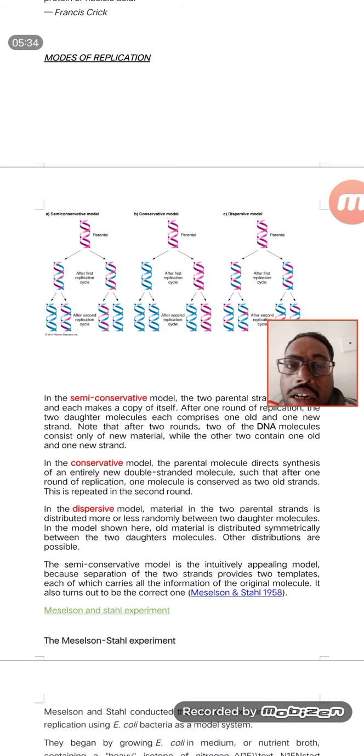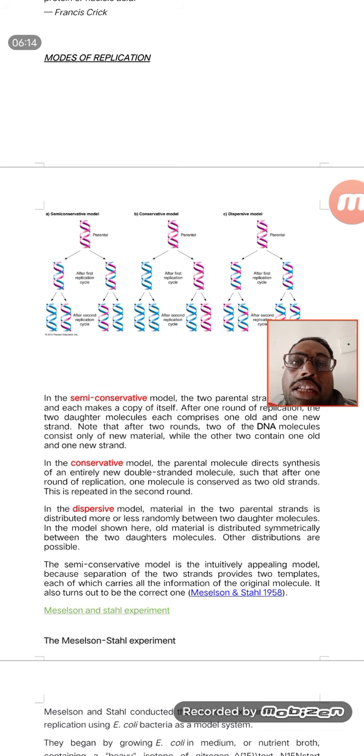If it is a mitotic division, there will be an equal number of chromosomes or equal genetic material, and if it is a meiotic division, there will be only half the genetic material or half the chromosomes. So it is very important for the division of genetic material. Genetic materials are inside the chromosomes. So scientists proposed 3 theories by which replication can take place: the semi-conservative, conservative, and dispersive models. These are the 3 models that were proposed. The first model proposed was the conservative model.